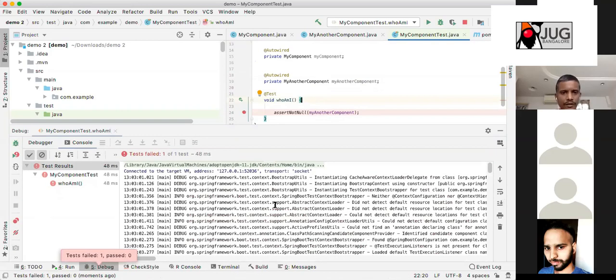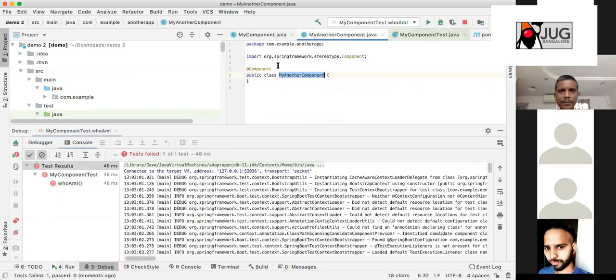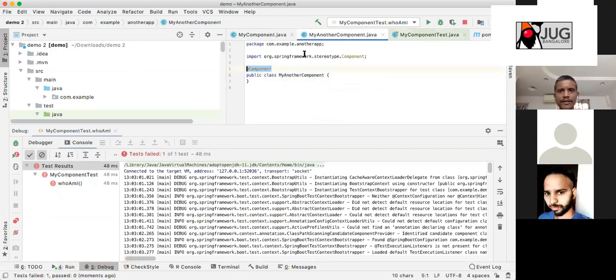It failed. Can anyone guess why it failed? I did everything correct, right? I just marked it as a package component. @Autowired is like component-wise. Maybe the package is a difference because of that one base package. Exactly. Now this is the important catch here.